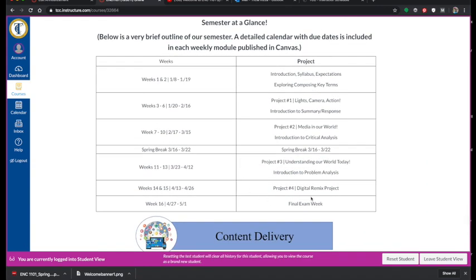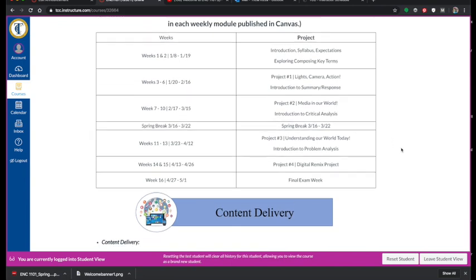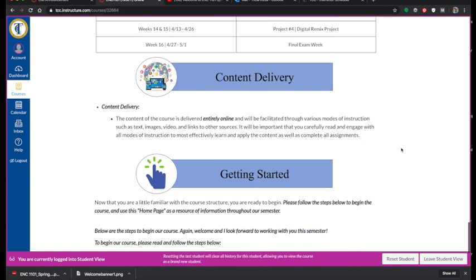This particular piece is just a semester at a glance. It'll just kind of show you within these different windows what we're going to be working on. It by no means covers those details that we use to get to this point. It's just a way of framing the themes for our semester.